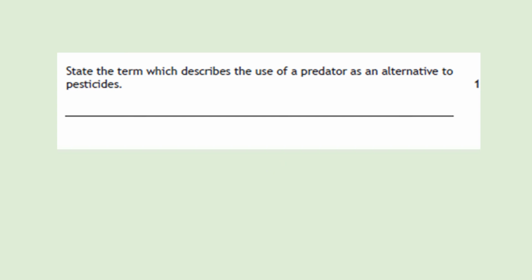See if you can pause the video and answer the question which says state the term which describes the use of a predator as an alternative to pesticides. So the answer would be that this would be a biological control.